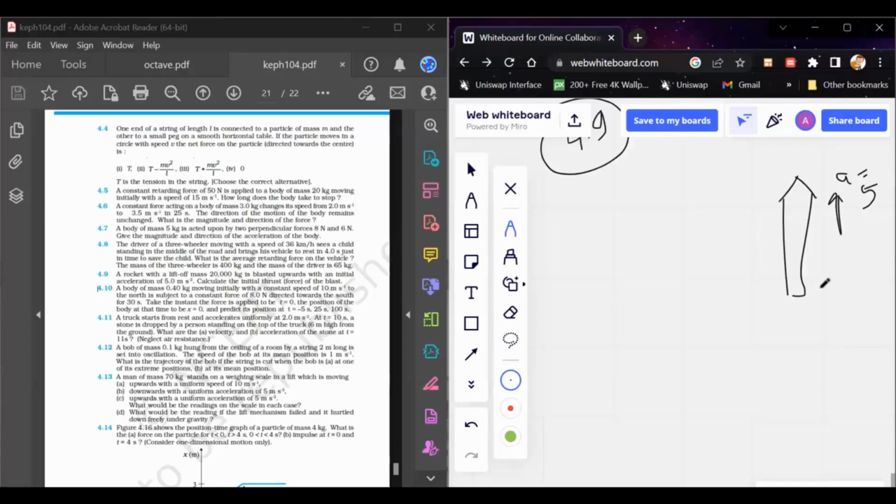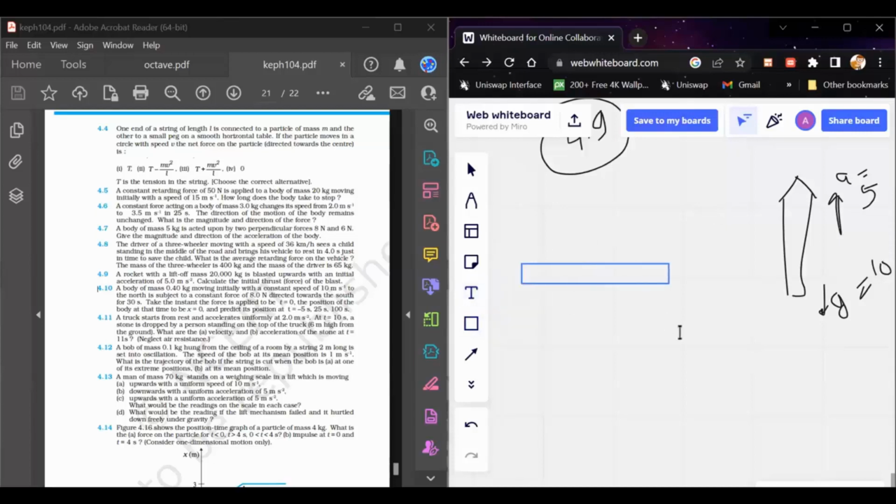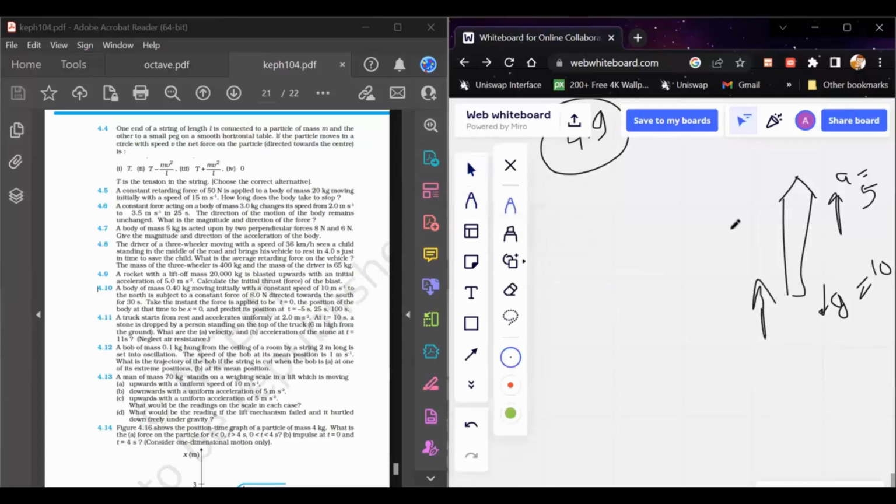So if you consider g equals 10 meter per second square, since the gravitational force is acting in the downward direction, there must be some thrust force that acts in the upward direction to give it an acceleration of 5 meter per second square.